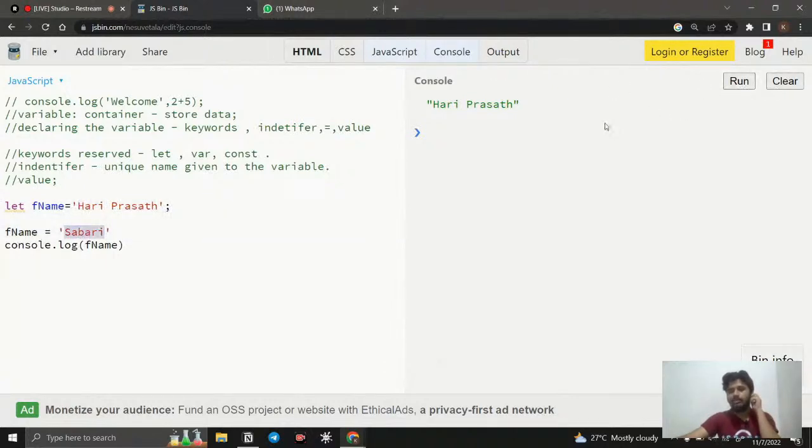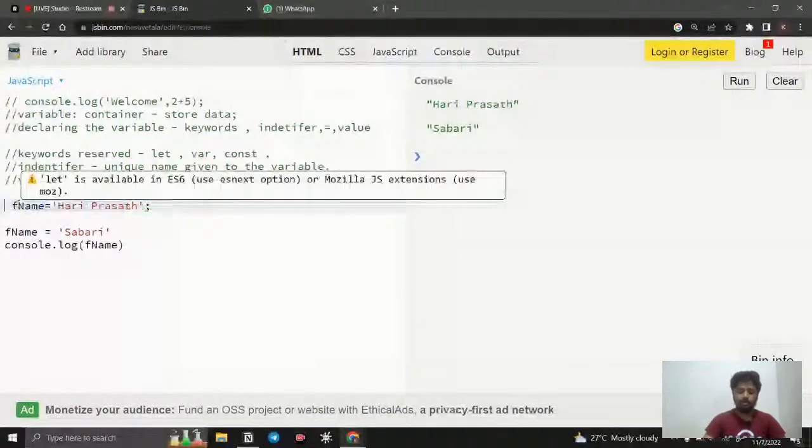So if I run the code, you can see Sabari is produced. Which means this word is declared, but it is reassigned with this word. So in that container, I just remodified this word with this word. Okay, so this is possible. But when I use the same thing with const, we are not able to do that.